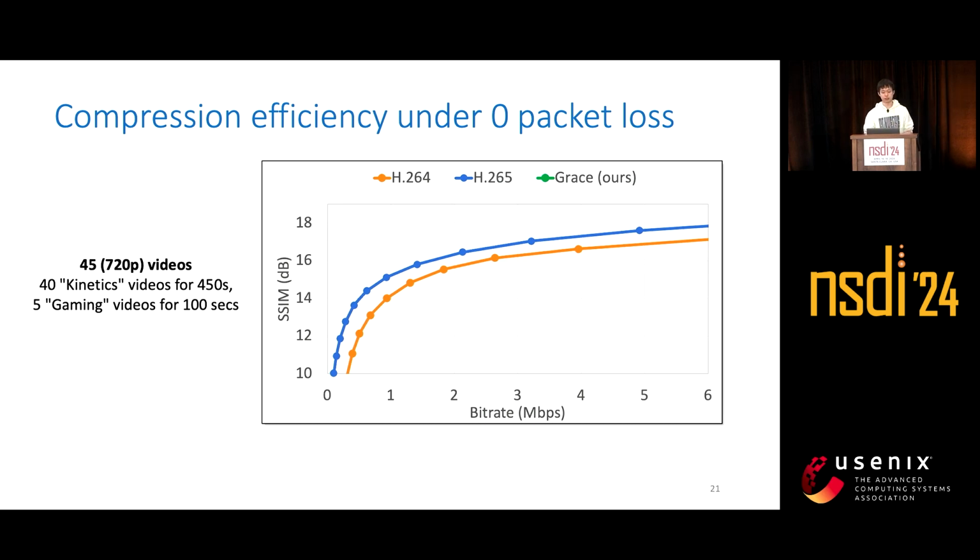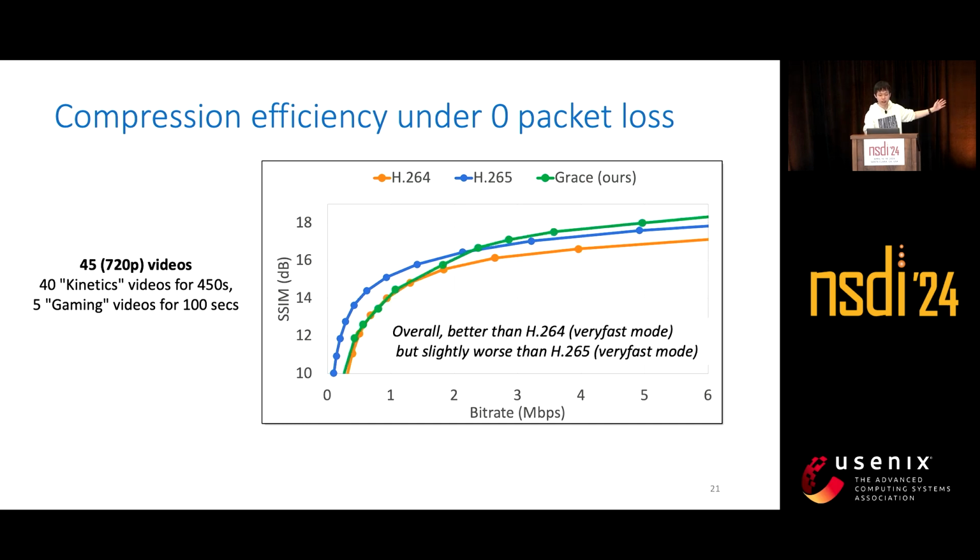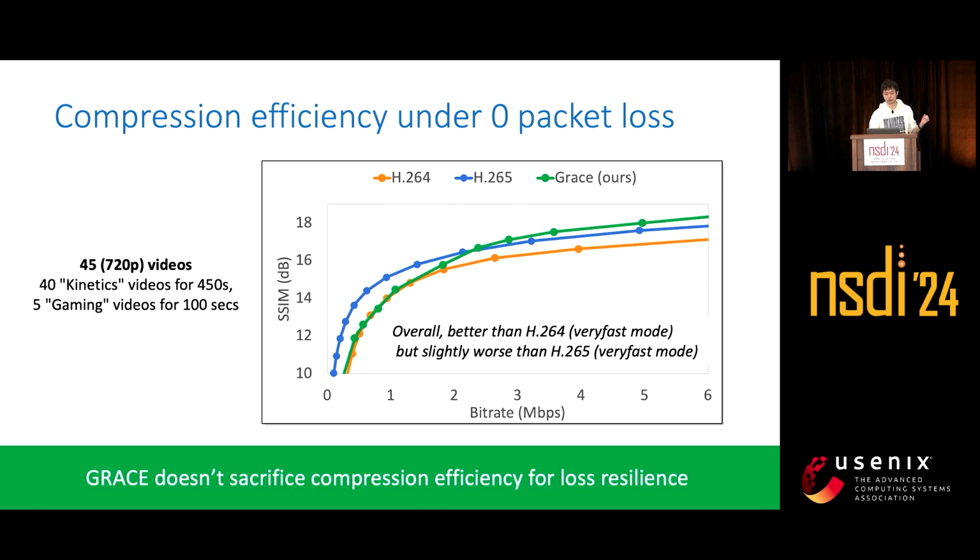Although it does not represent the optimal performance of traditional codecs, the very fast mode is also widely used for real-time videos. And GRIS is the green curve here. So overall, when there is no packet loss, GRIS compression efficiency is better than H264 and comparable to H265. So it does not sacrifice much compression efficiency for the loss resilience.